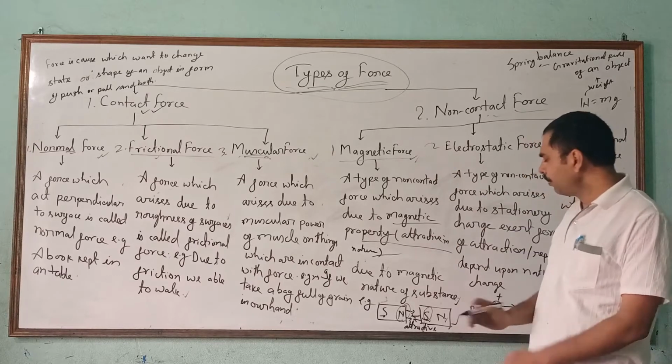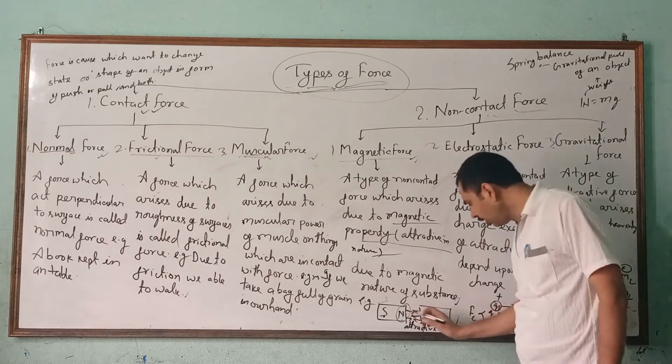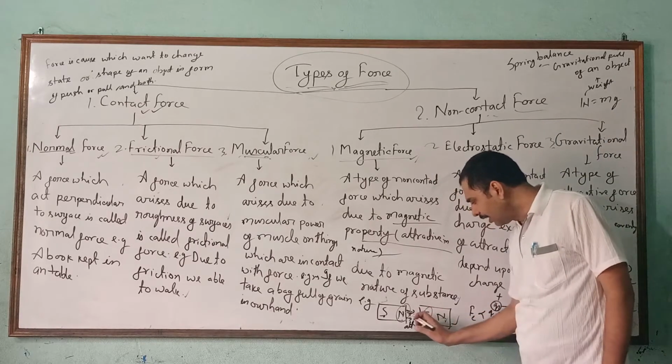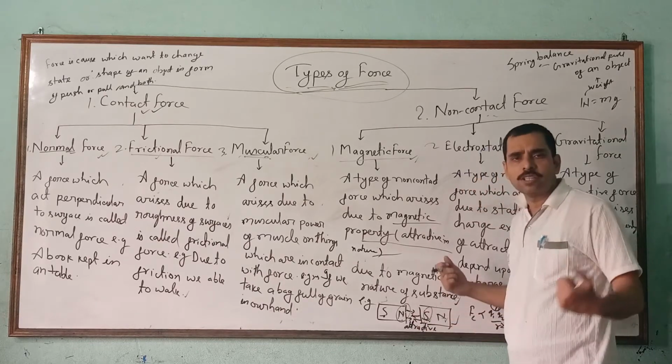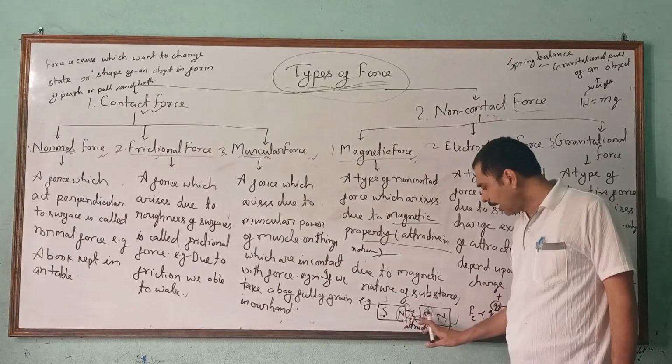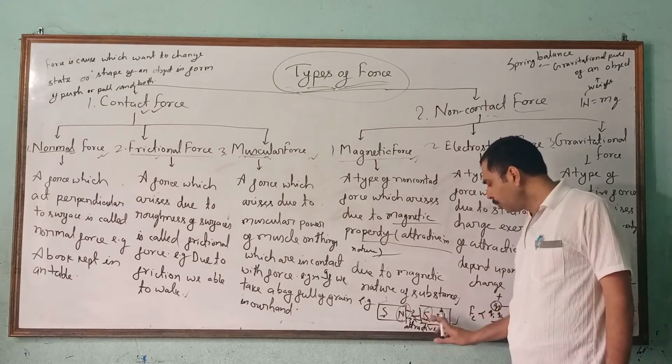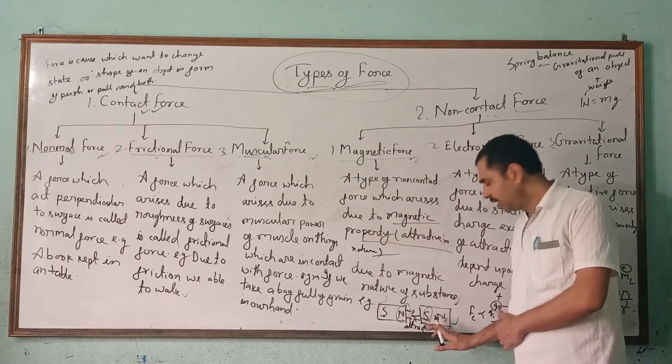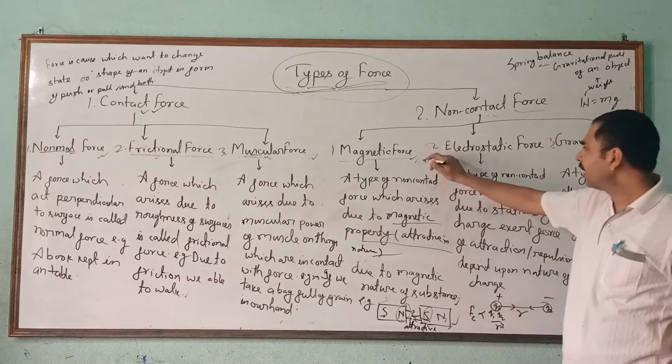Here the nature is attractive. When we put north pole and north pole, they will repel each other. So the nature of the force will be repulsive when both have the same pole. And when the poles are different, such a pair is called magnetic force.